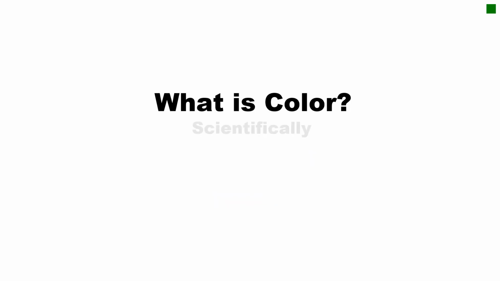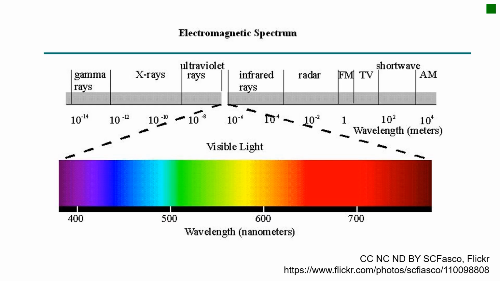What is a color scientifically? Color is a human visual perception. That means our brain senses something as a color. Then, what do we sense? Color sensing is for visible light. And visible light is a small portion of electromagnetic wave. Electromagnetic wave can be very short wave or it can be very long wavelengths of the wave.